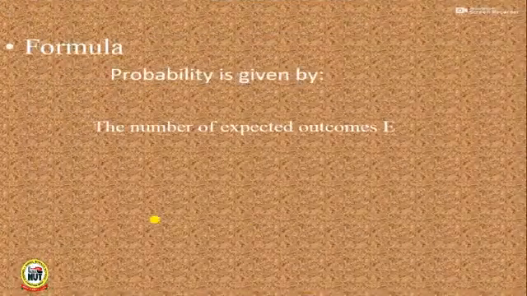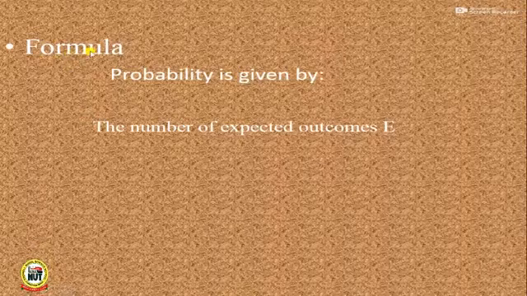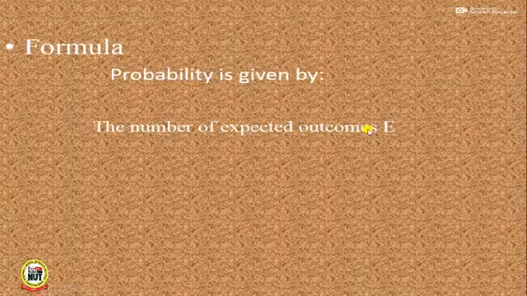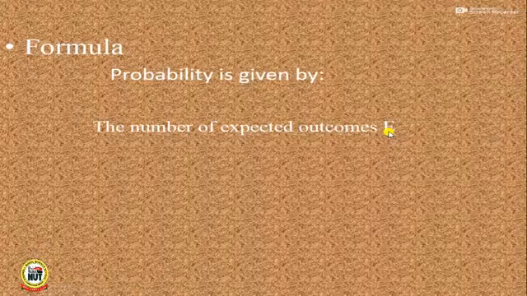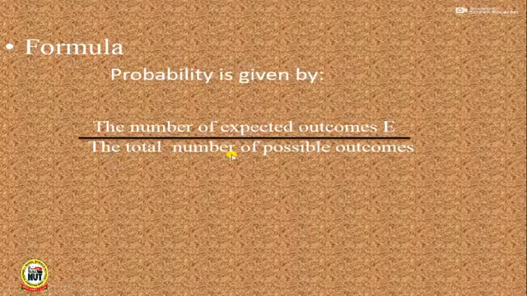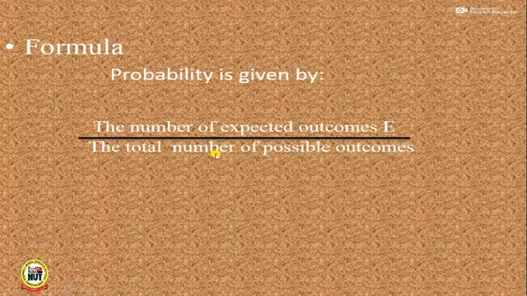Alright, let us quickly look at the formula for calculating probability. Probability is given by the number of expected outcomes, which is always denoted with letter E, all over the total number of possible outcomes.